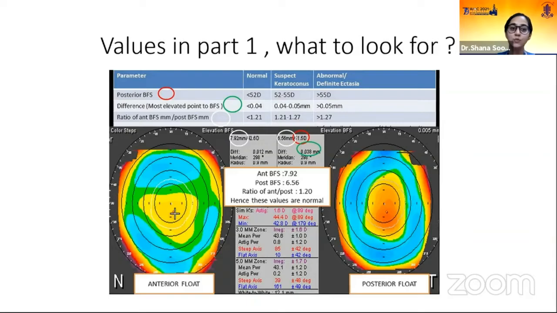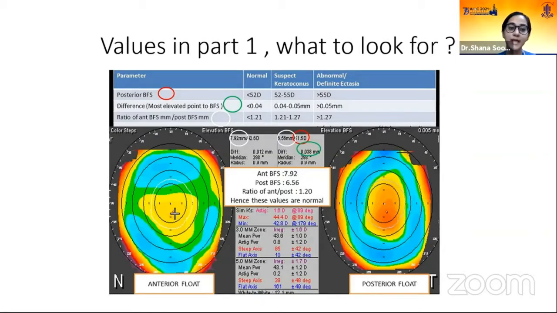The difference, that is the most elevated point to the best fit sphere, again, this is indicated by a green oval inside the slide in the image of the scan. A normal value is less than 0.04. Suspect for keratoconus is 0.04 to 0.05, and abnormal is more than 0.05.